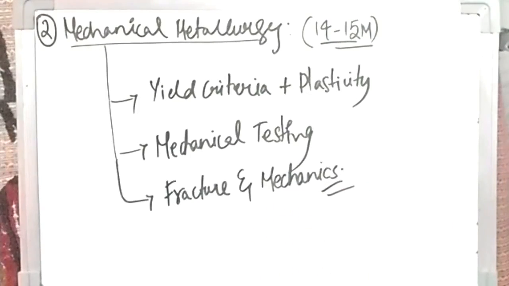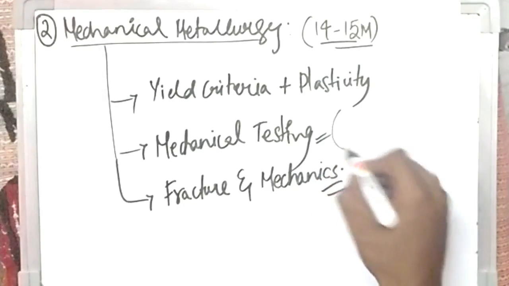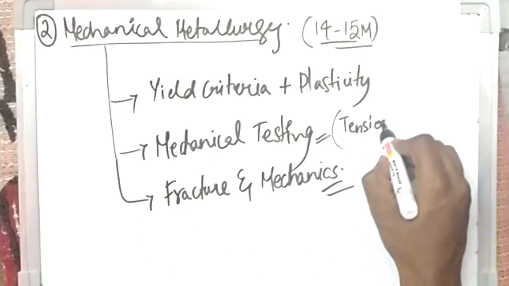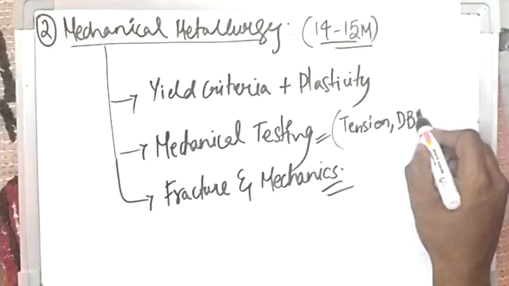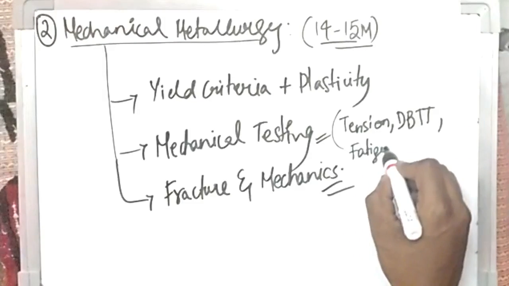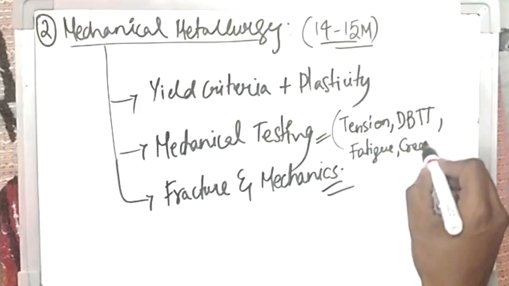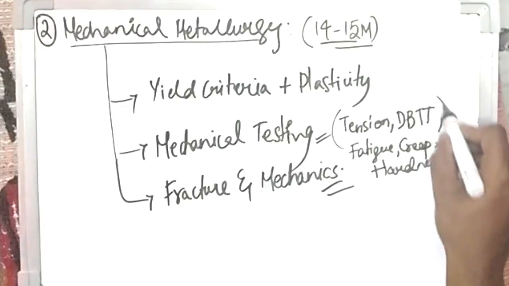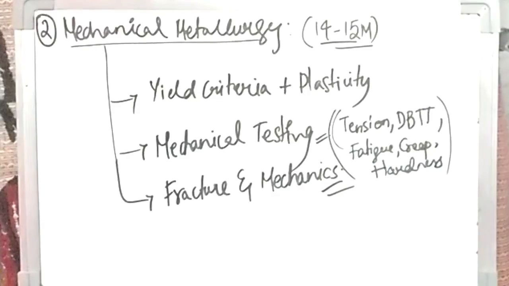All three topics are important, and the most important one is mechanical testing. The important topics in mechanical testing are the tension test, DBTT, that is the impact test, fatigue and creep, and also hardness tests.